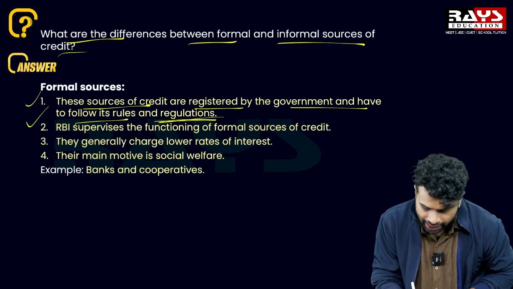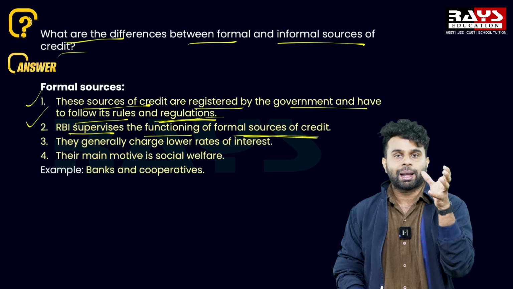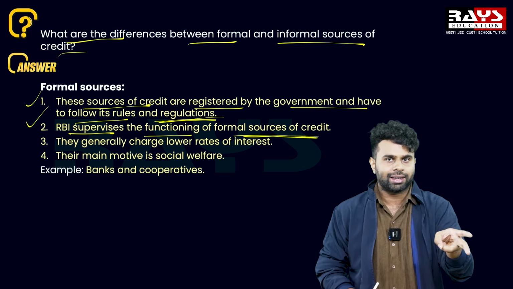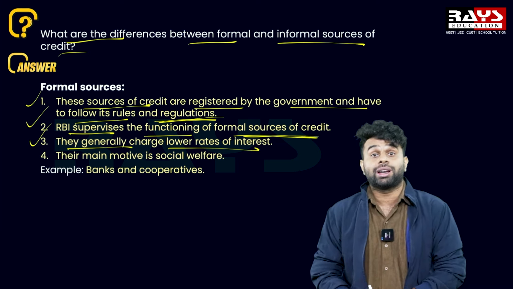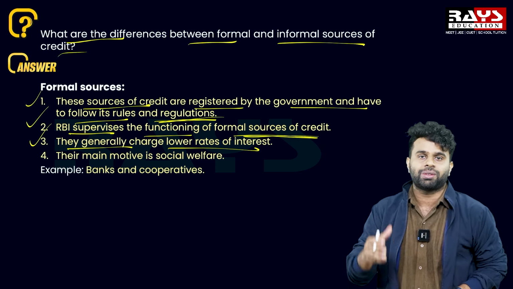And the second point is, RBI supervises the functioning of formal source of credit. RBI is the apex bank in India which supervises the functioning of formal source of credit in India. That is the second point. And the third point is, they generally charge lower rate of interest when it comes to loans.